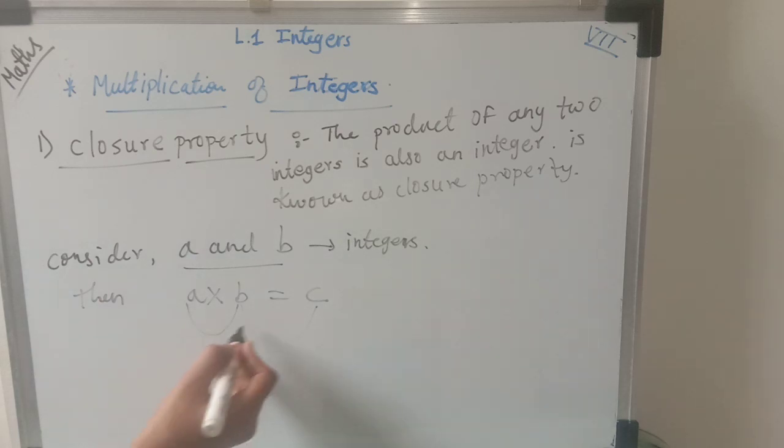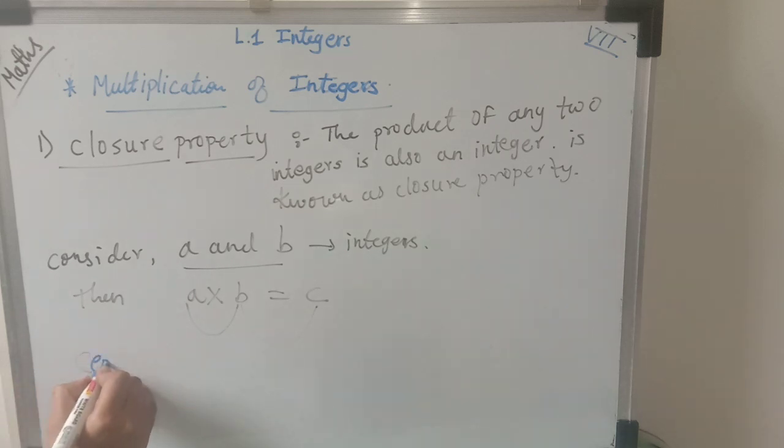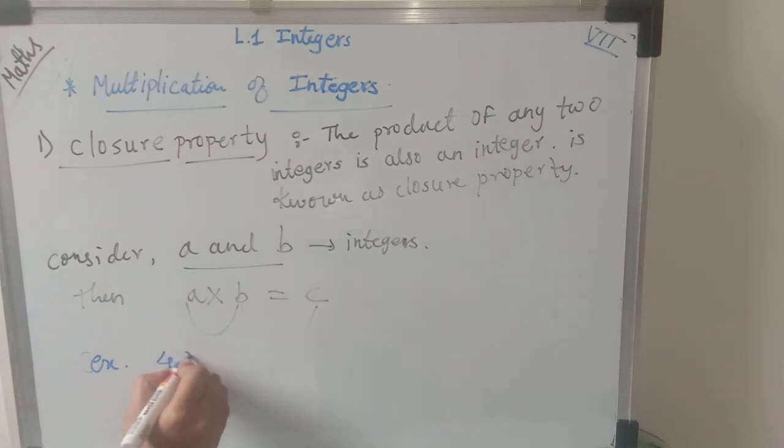Okay, for example, instead of this, if we take an example of numbers, if I take here 4 multiplied by 5, 4 and 5 both are integers.